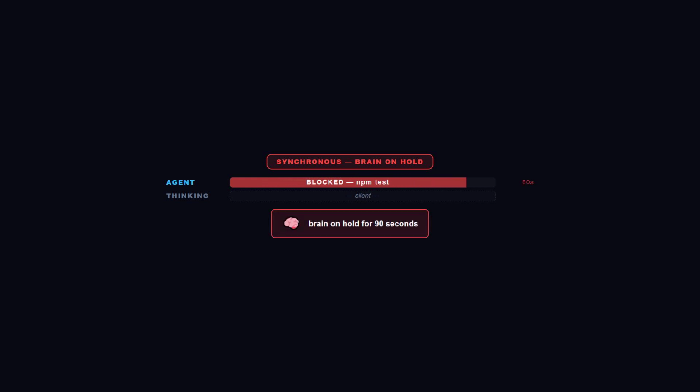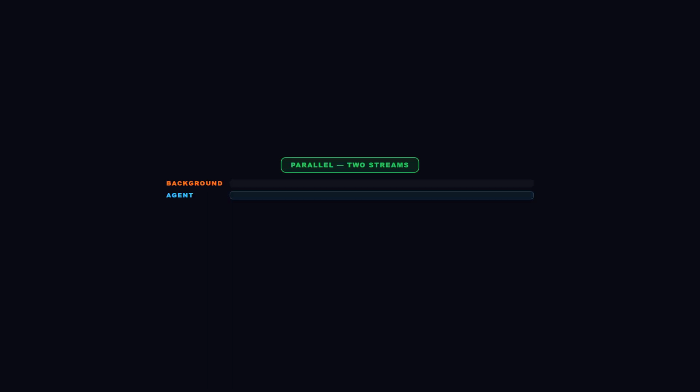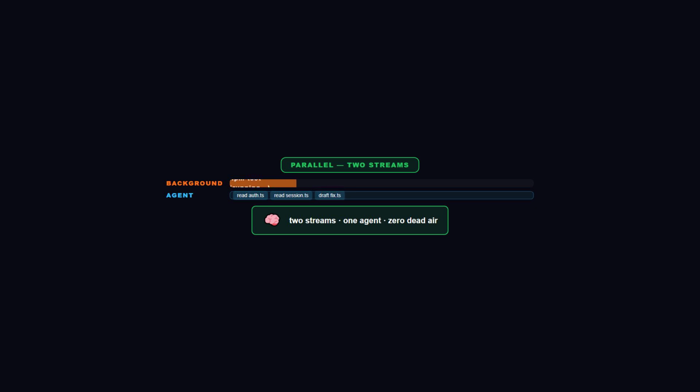So Claude Code's bash tool exposes a single Boolean. Run in background, set to true. The shell process detaches into a daemon thread. The agent gets an instant confirmation. And then, and this is the elegant part, the agent does not poll. There is no while loop checking for completion. When the background task finishes, its result enters a notification queue. On the agent's next turn, it sees a system message.